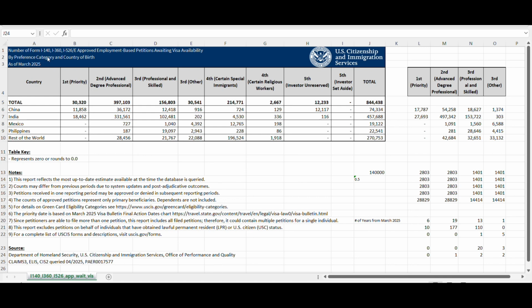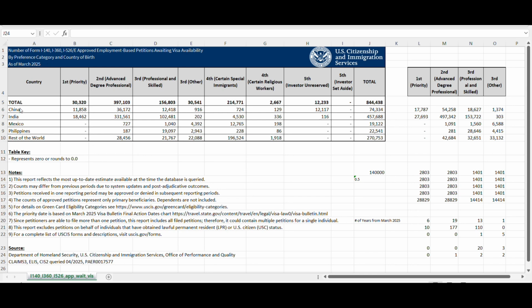This is the number of applicants in the backlog who are waiting for employment-based petition visa availability for the green card, right? So this includes the pending I-485 applicants, including the I-140 applicants who have not filed I-485 yet, and things like that. It is everybody who is waiting in the queue as backlog candidates waiting for the visa.